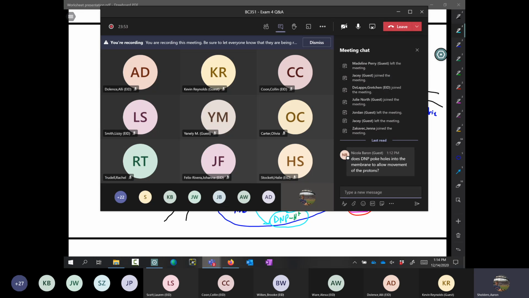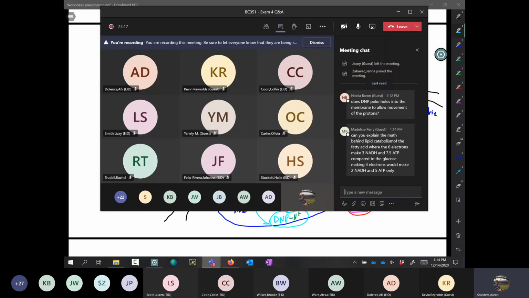Does DMP poke holes into the membrane to allow movement of the protons? Good question. So no, it actually doesn't. DMP is a small molecule. I believe in chapter 13, I even give the structure of it. I can't remember what slide it is, but it's hydrophobic, but it has these ethanol groups on it that make it fairly hydrophilic. I don't know if it's understood how it gets through the membrane. It's either being transported by a transporter, or it can go through on its own through simple diffusion.